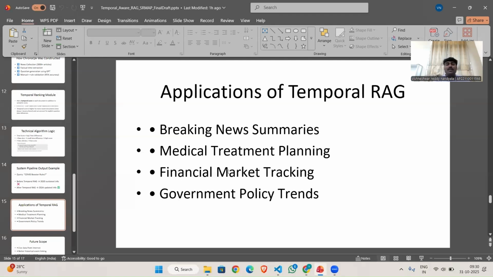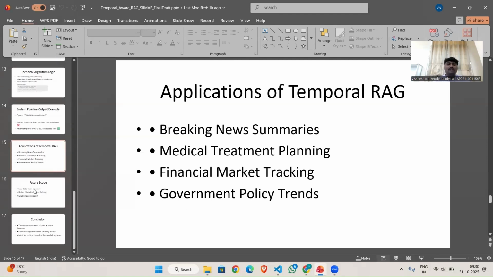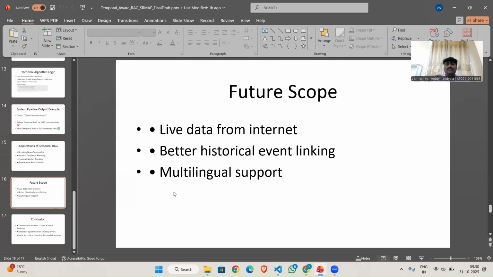Now, coming to the applications, the main applications are breaking news summarization, retrieving and reporting the latest news, medical treatment planning, financial market tracking, and government policy analysis. And coming to the future scope, the system can be enhanced further by fetching live data from the internet instead of static datasets and adding historical event linking for long-term context understanding. It also supports multiple languages, so it can handle global data.